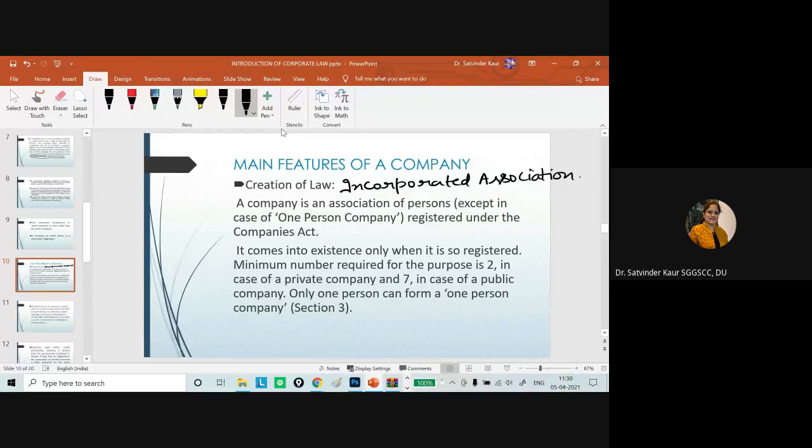We require a minimum of 7 persons for a public company and a minimum of 2 persons for a private company. So if we want to register our organization as a company, we have to fulfill this condition: a minimum of 7 persons are required for a public company and a minimum of 2 persons are required for the formation of a private company.